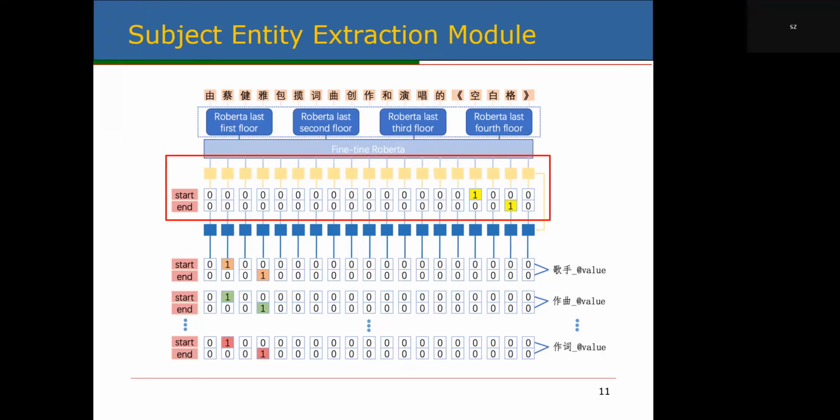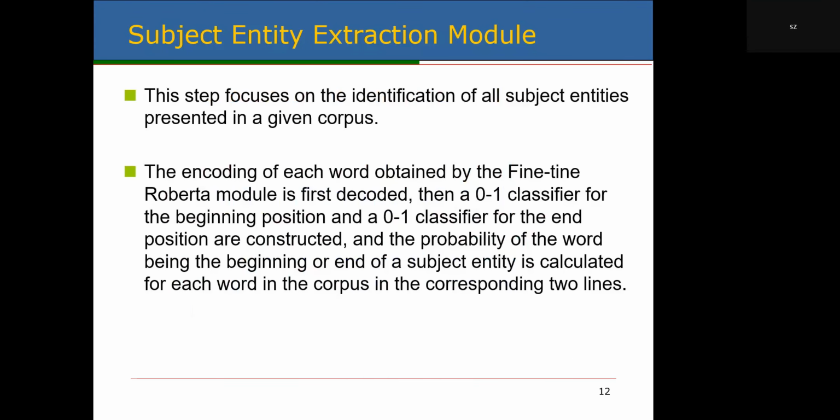Next is the subject entity extraction model, a step that focuses on identifying all the subject entities presented in the given corpus. In this model, a point annotation framework is used to identify the subject entities by annotating the head position and tail position of the subject entities that may be presented in this sentence.